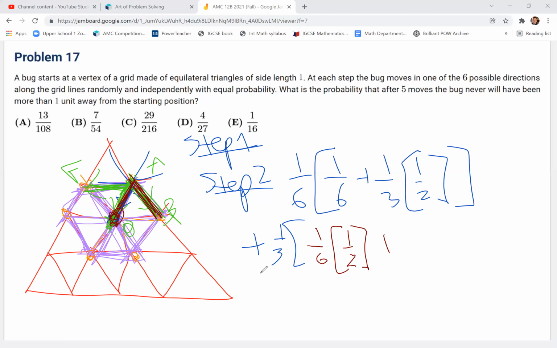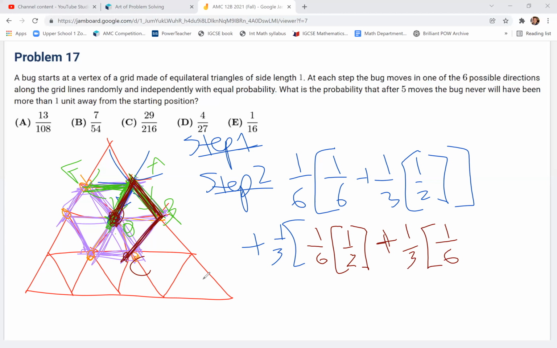Now, let's say instead of going back to the center for step 3, he went to, let's say, C, right? So he went O, A, B, C, right? So in other words, he came out from the center and just stayed along the perimeter. He did not go back to the center, right? So that's going to happen 1/3 of the time, as we said before, because he can either go BA or BC. Doesn't really matter which one, right? So now he's at the edge, right? So again, we will have a 1 out of 6 chance that he'll then go back to the center for step 4.